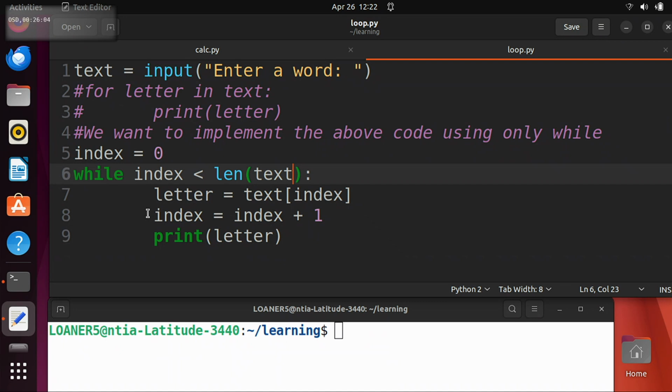So what we wanted to say was this, right? While our index is less than 5, because we wanted to do 0, 1, 2, 3, 4. But instead of putting 5, because we want this to work for any string, we don't hard code 5 in. We ask Python, what is the length of the text? Okay, I know this is kind of new. We just talked about this today, but does that make sense?